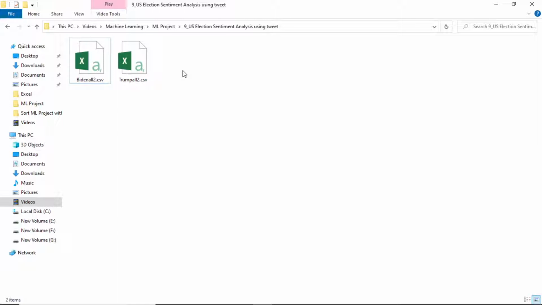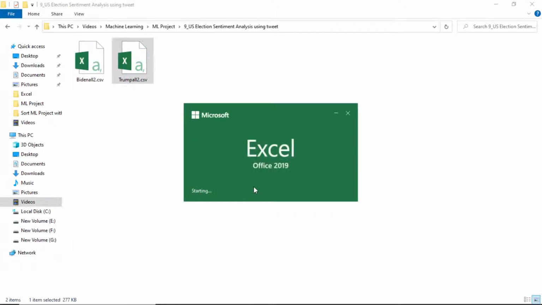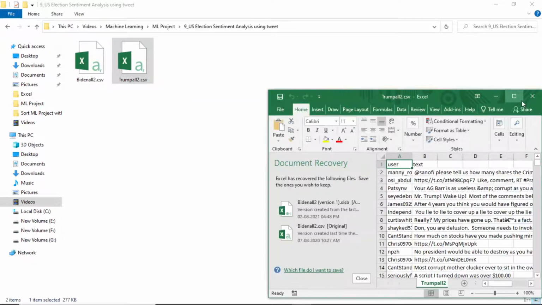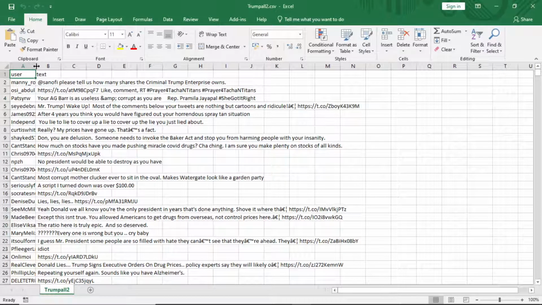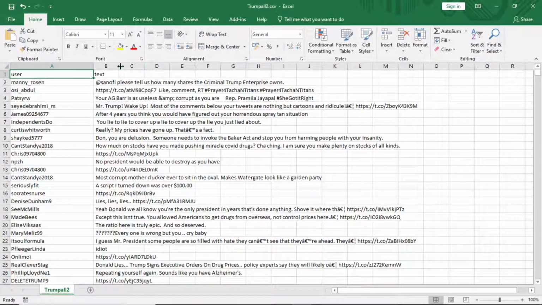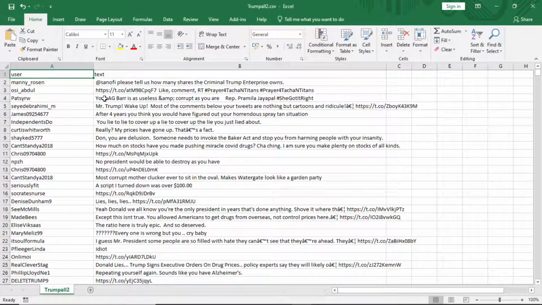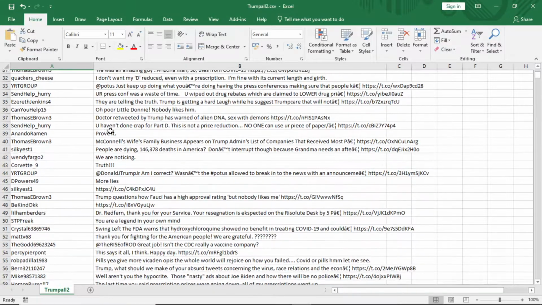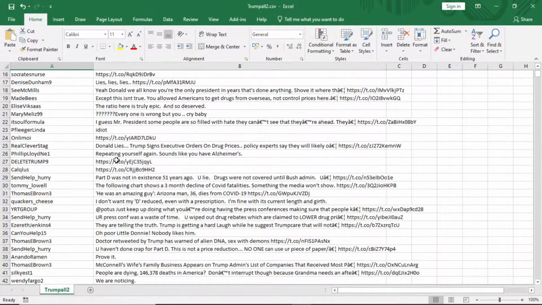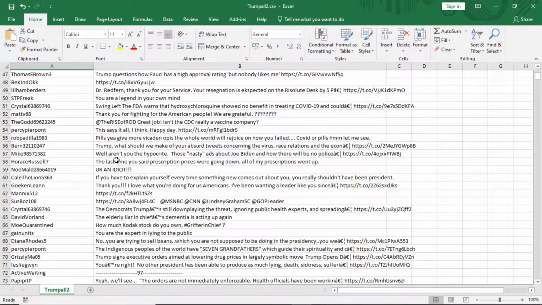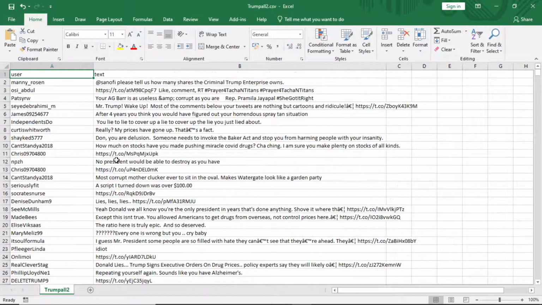So let's start. Let's first see the data sets. If I open the data sets, then you will see the usernames of who tweeted, and these are the tweet texts. This is the Trump tweet text, Donald Trump.